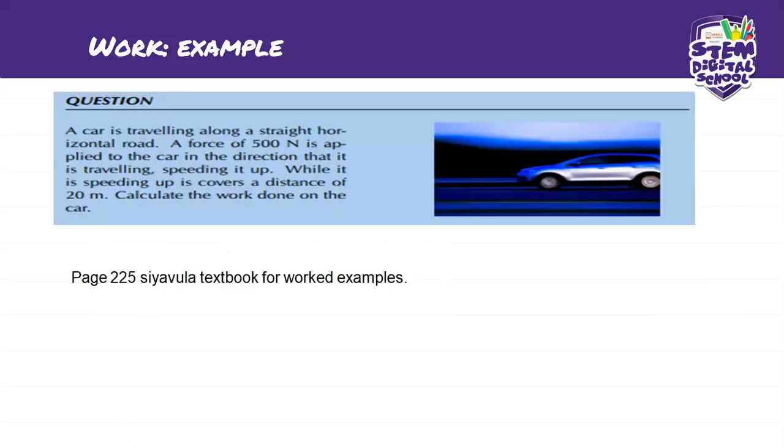So we're going to go to a work example. I'll go to the textbook now. I just want to read the question. This is page 225 in the Siyavula textbook for worked examples. So a car is traveling along a straight horizontal road. A force of 500 Newton is applied to the car in the direction that it is traveling, speeding it up. While it is speeding up, it covers a distance of 20 meters. Calculate the work done on the car. Okay, let's go to that example.